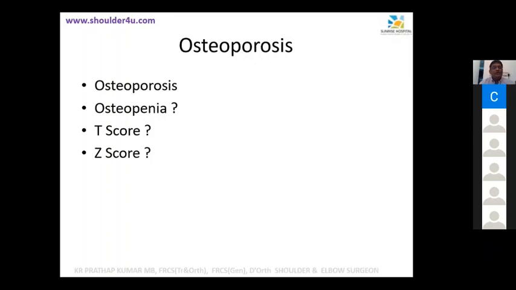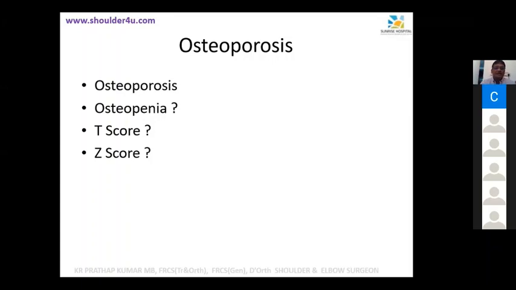Okay, so what is the importance of Z score? Just forget the Z score for the rest of the things. T-score is the one we are looking for in osteoporosis. Okay, Z score. What is the importance of Z score then? Akhil? No idea, sir. Okay, these are the questions that can be asked in the viva.